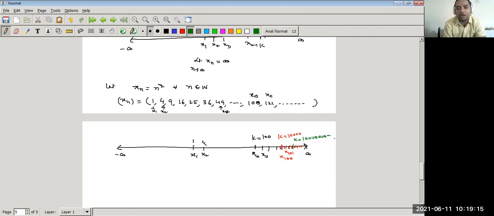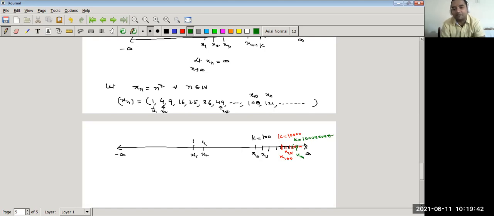Corresponding to this k, we get a number m from the sequence which is greater than 10 crore. So after the mth term, all the terms lie to the right of k. It means the sequence is not bounded above.